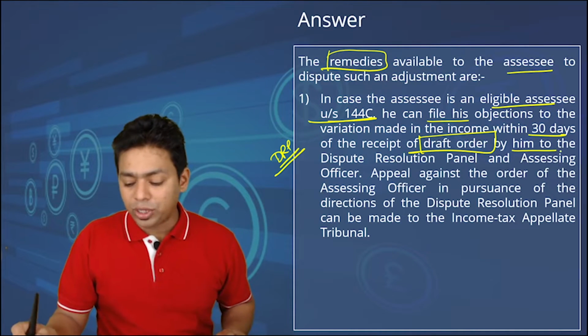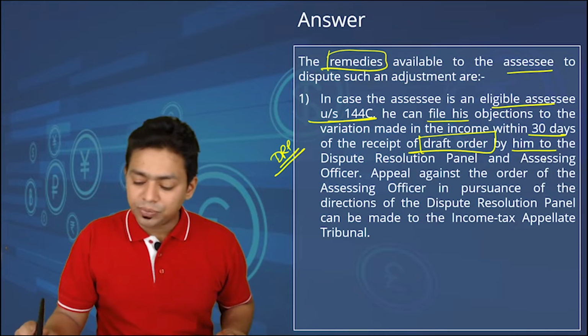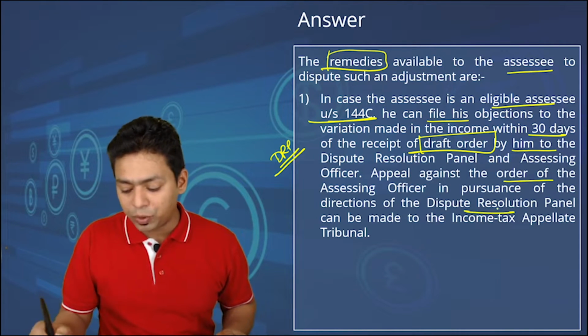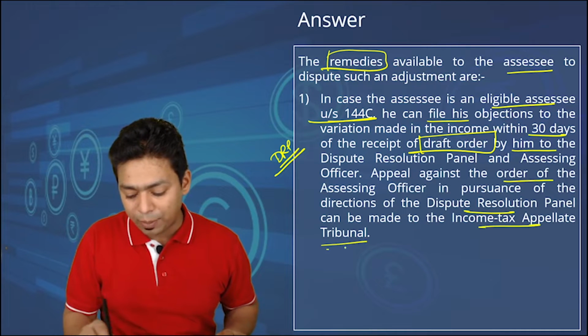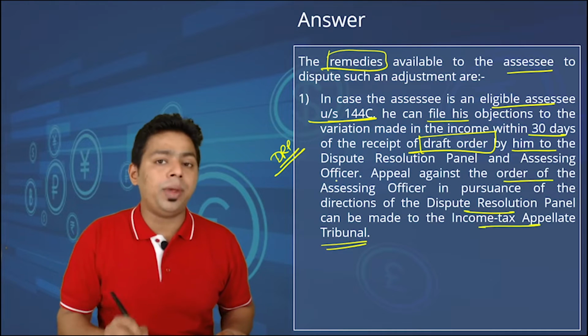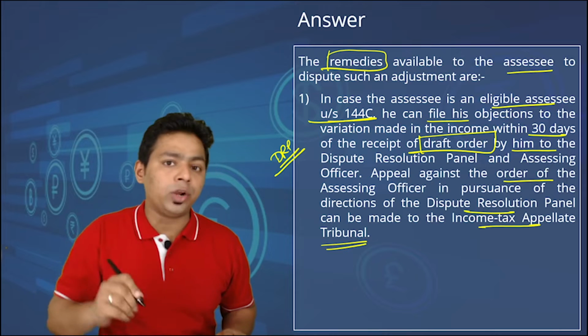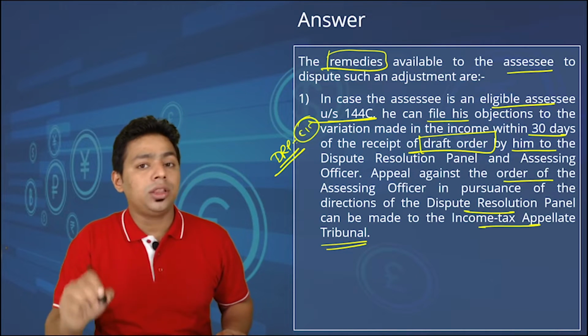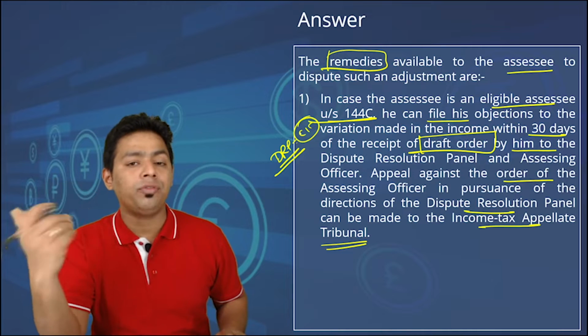Against the order of the AO in pursuance of the directions of the dispute resolution panel, appeal can be made to the income tax appellate tribunal. If AO makes assessment according to the orders of DRP, because all the DRPs are Commissioner of Income Tax, the appeal cannot lie in front of CIT appeal.